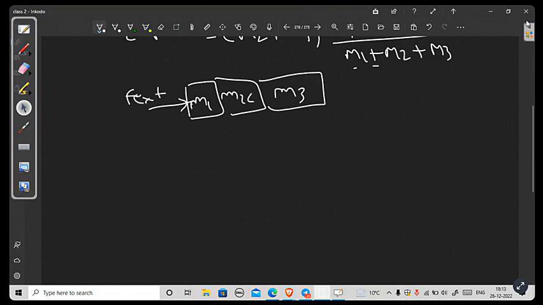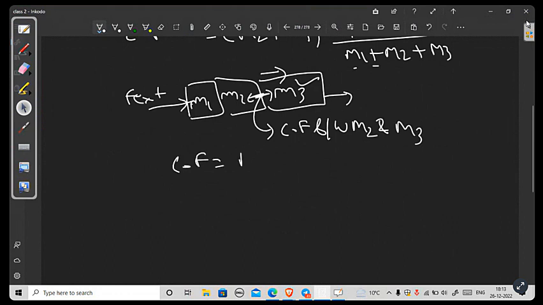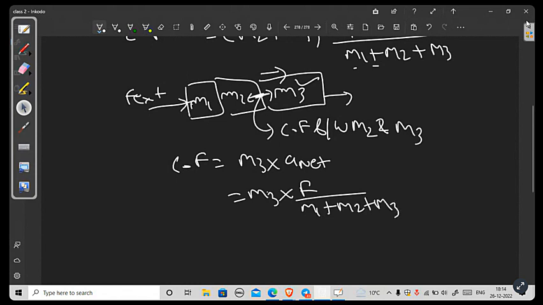If you want to now calculate the contact force between M2 and M3, the contact force present between M2 and M3 is responsible for pushing M3 only, along the direction of the applied force. So that contact force will be M3 multiplied by the net acceleration, A net. So M3 into F upon M1 plus M2 plus M3.